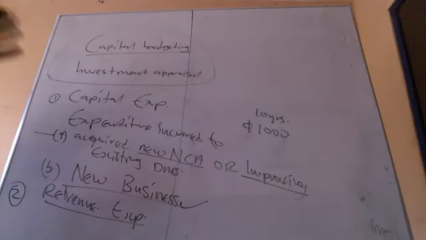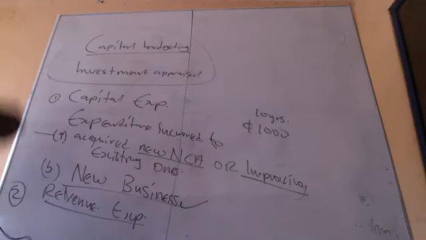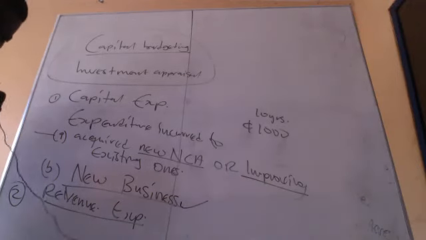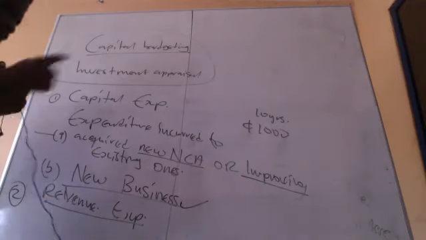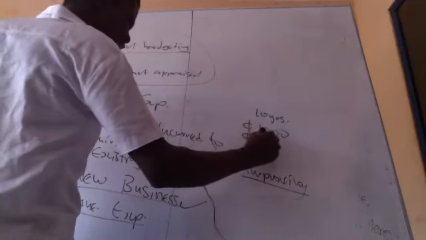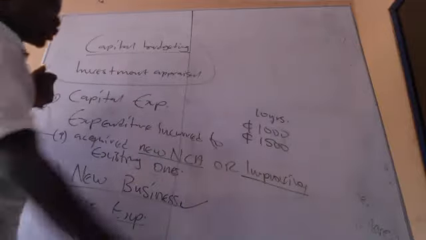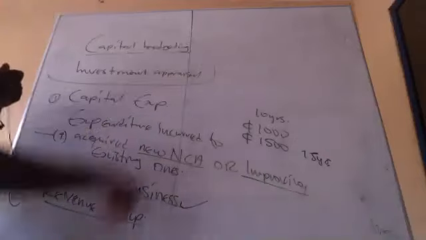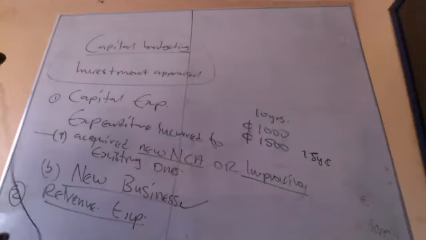So examples are repairs, maintenance, fuel. All of this will form part of the maintenance. But if I incur expenditure on this asset and now I'm going to receive 1,500 and it will last for 15 years, no more 10 years, then I have improved the asset. That's improvement. Good.